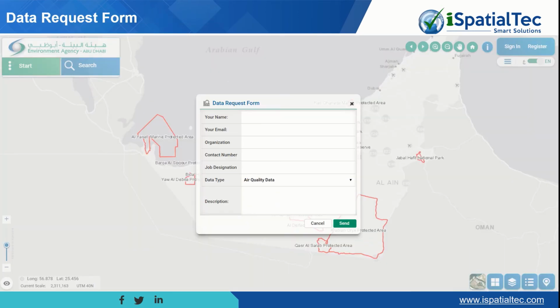Yeah, this is the data request form. This function is available for the public as well as the stakeholders. They can make a request and provide all the required information with the description or purpose they are going to use it for, and it will go to the approval authority to approve. Once it is approved, they can download all the data that was requested and approved by the authority.